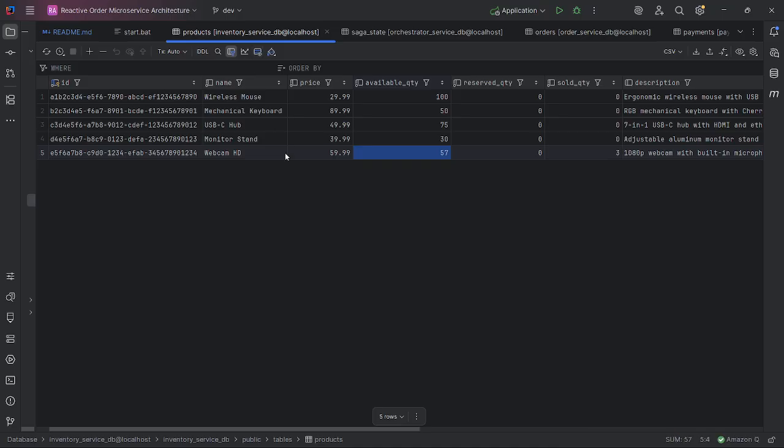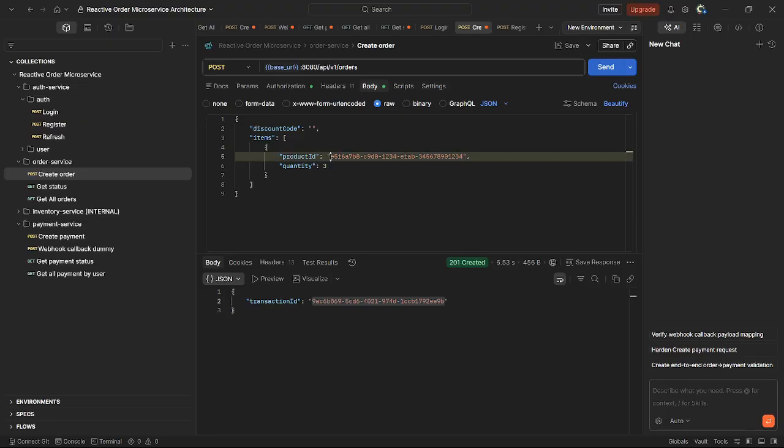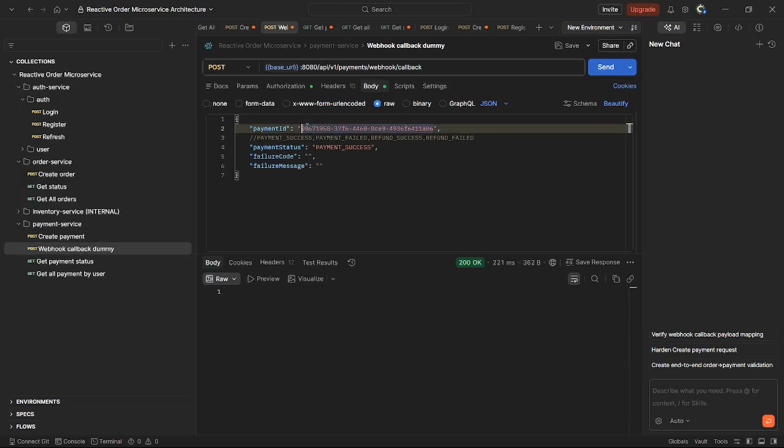So it's auto stock. So let's try monitor stand. It's 30 available quantity. Let's order 33. I need to first copy this transaction ID, create payment, copy payment ID, webhook callback.